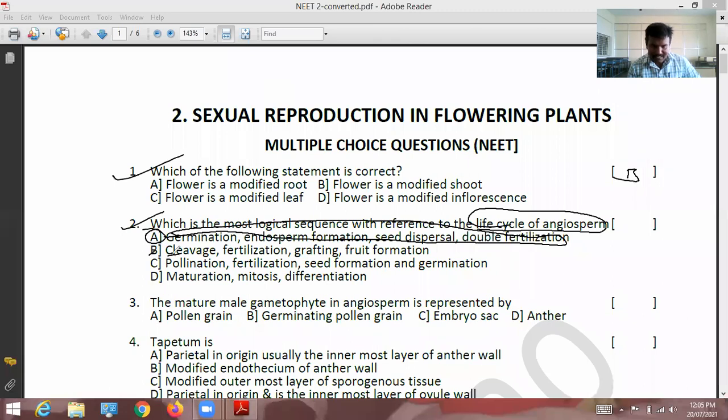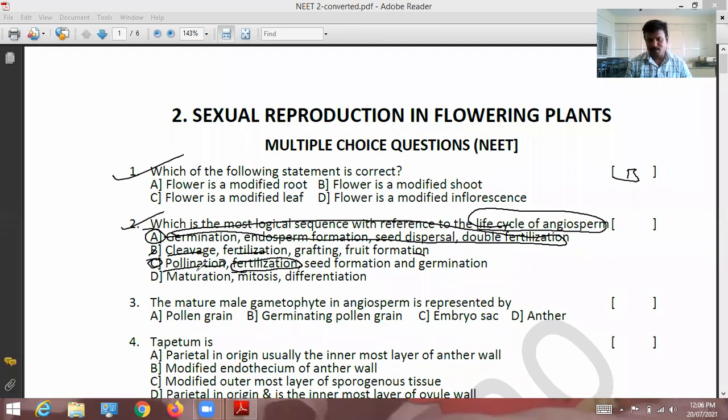Let's see. B: cleavage, fertilization. C is the correct option. C: pollination. When flowers are matured, first there is transfer of pollen grains from anther to the stigma, that is called pollination. After successful pollination, fertilization.